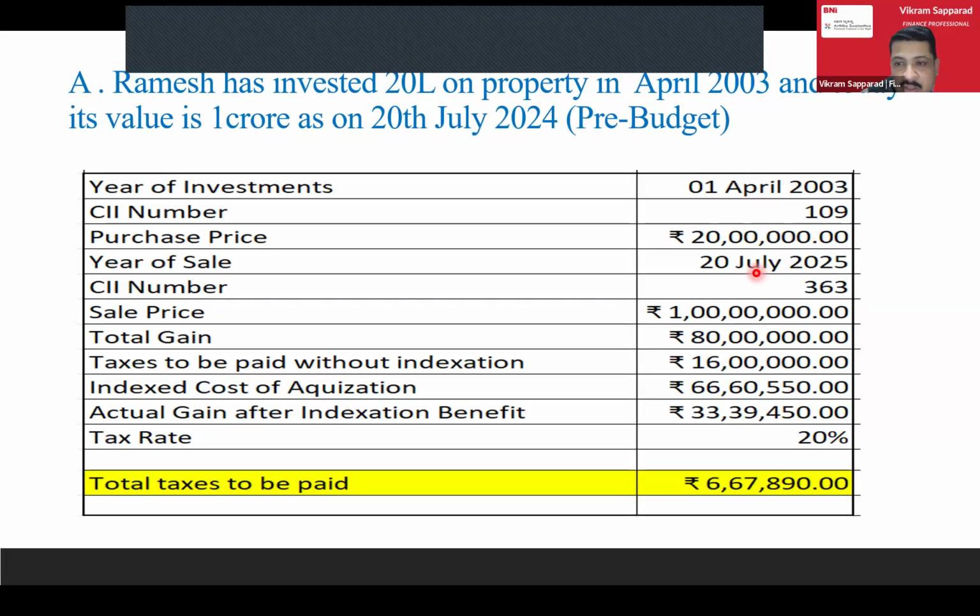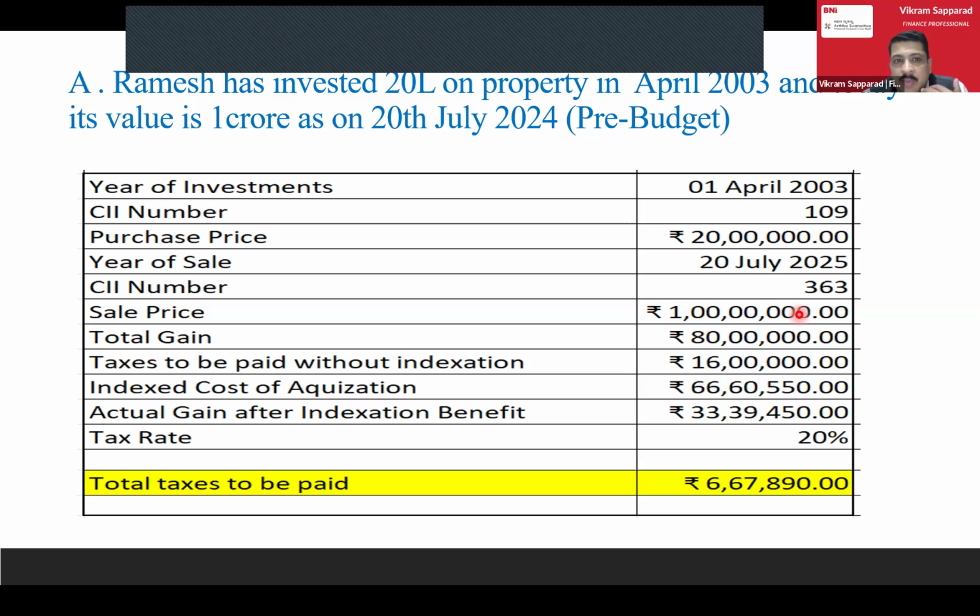So now we have to calculate the indexed cost of acquisition of this purchase price. That comes to around 66 lakh 60,550 rupees instead of 20 lakh. So this is the cost of acquisition. Now for the capital gain, today's value is 1 crore.